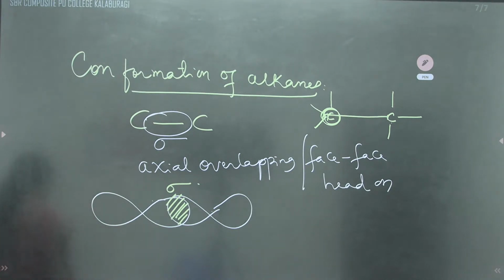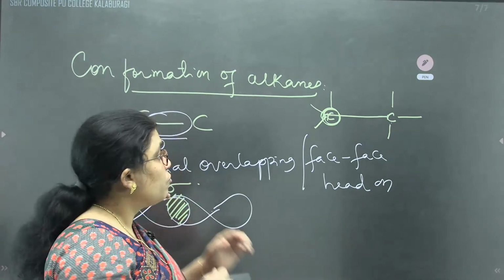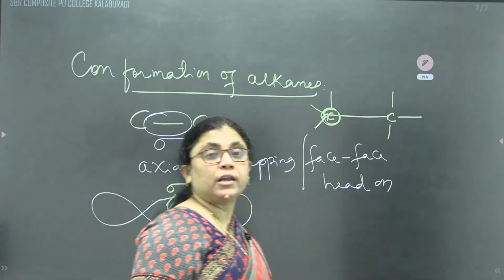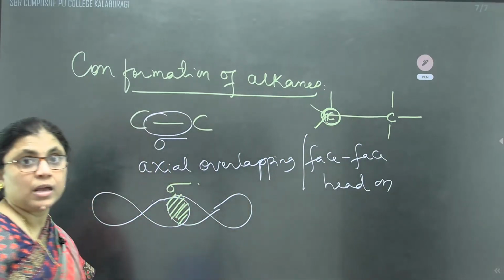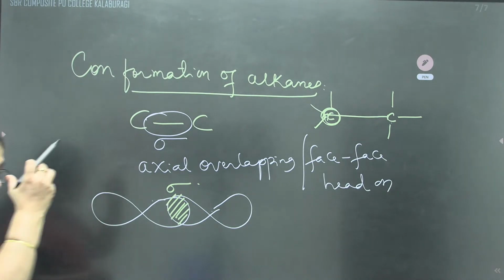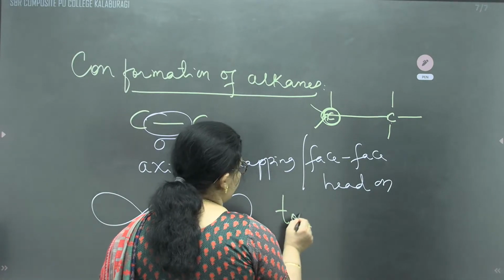Therefore, during the conformation, they are going to rotate around the internuclear axis. So here, a force of repulsion can occur between hydrogen and hydrogen. So we can say that the repulsive force of interaction between the electron clouds, which affects the stability, is called torsional strain.